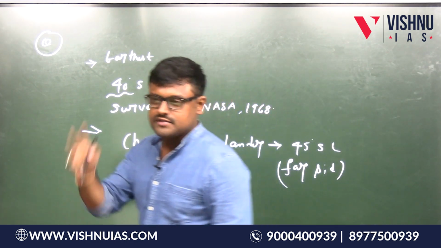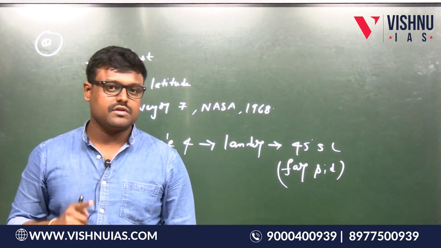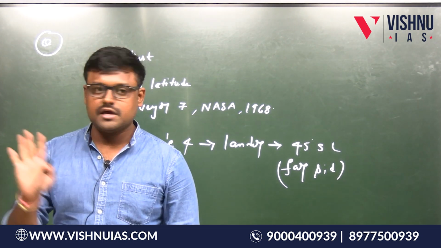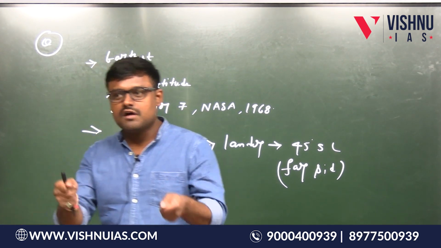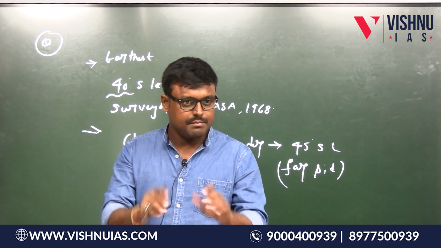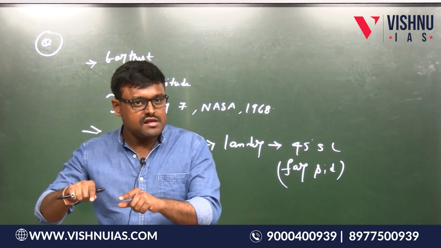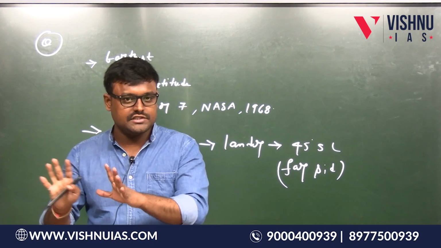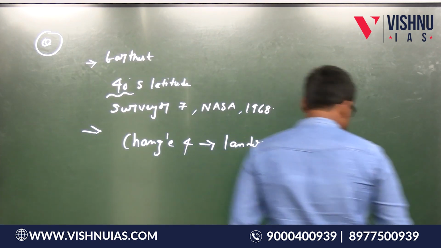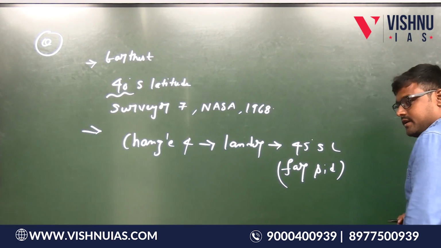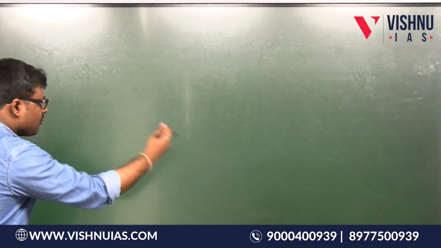But in Chandrayaan 2 and Chandrayaan 3, we are aiming for 70 degrees south latitude. That is far away from the equator. That is near the poles. That means the earlier missions preferred equatorial regions, and there are some good reasons for that. And ISRO is preferring the south pole, the polar regions, and there is also a very good reason for that. So we will discuss both. Now, let us compare the equatorial regions and polar regions of the moon.